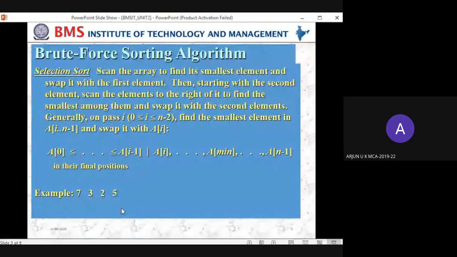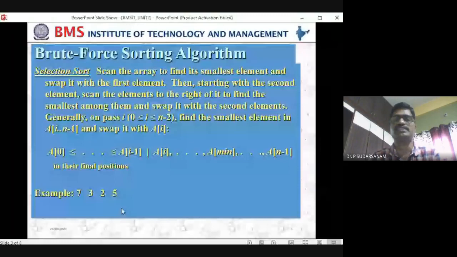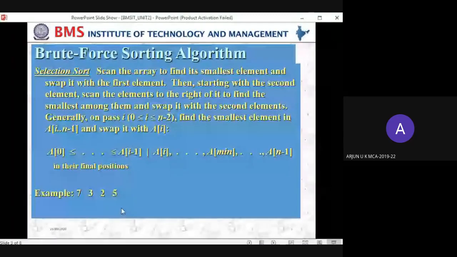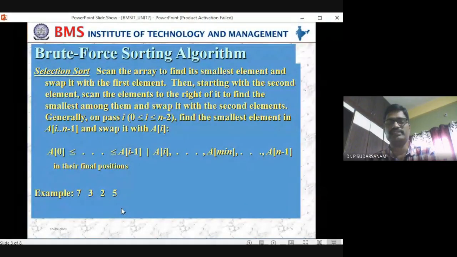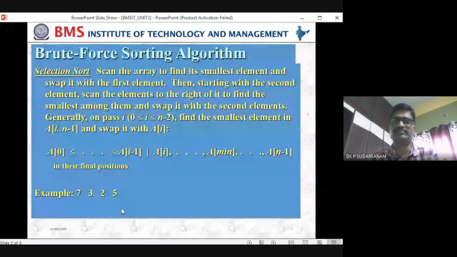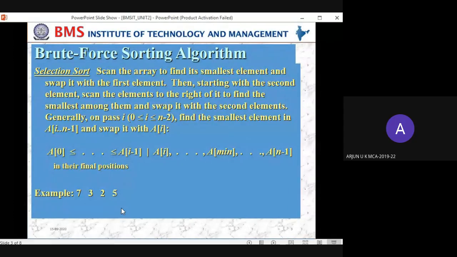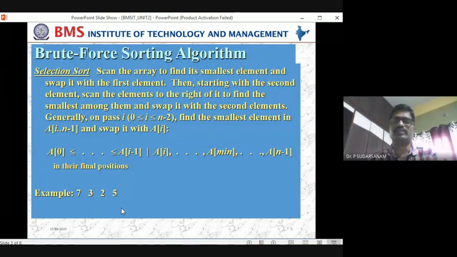Arjun. Sir, what is selection sort? What do you mean by selection sort? Sir, finding the smallest element. Yes, sir. Finding the smallest element, that is called selection sort. Then any other process? Sir, swap it with the first element. Okay. Anything else?